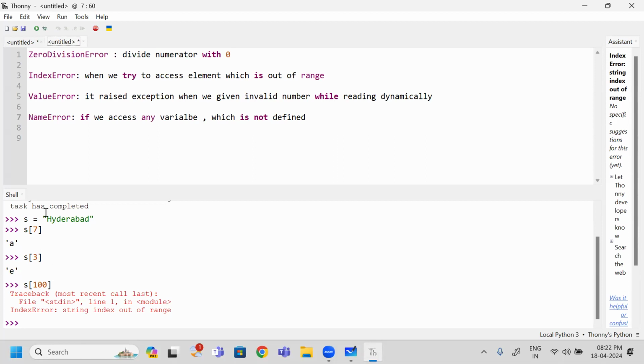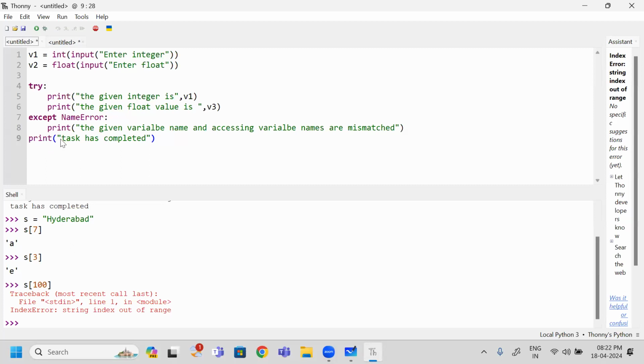Okay. So index error we have seen, like this: file not found error and file does not exist error. Like this, different types of exceptions are available. So we will observe all these exceptions in the coming class, and we will try to handle those exceptions by using try and except. Next one. We'll go for the remaining concepts in the coming class.